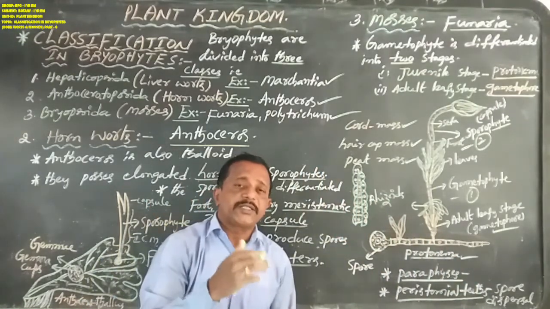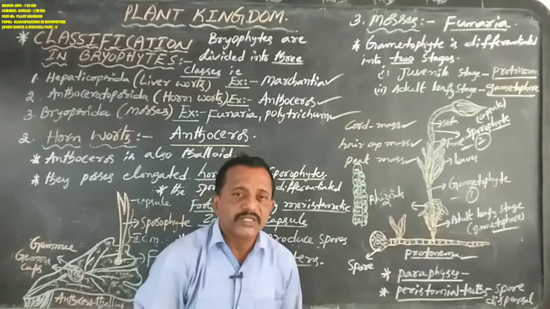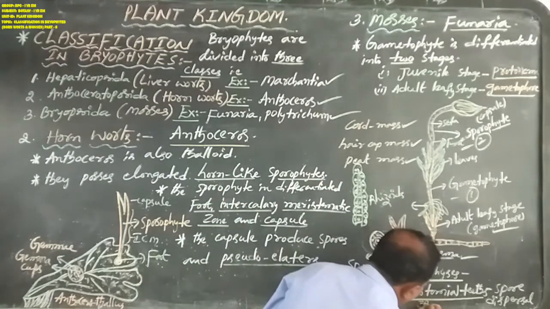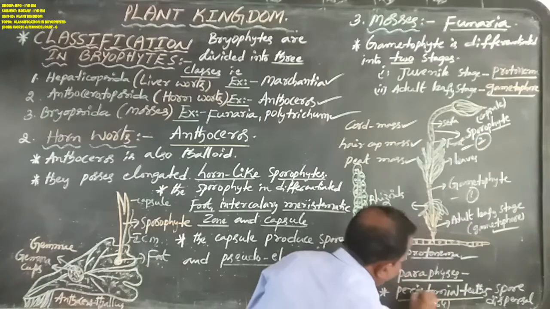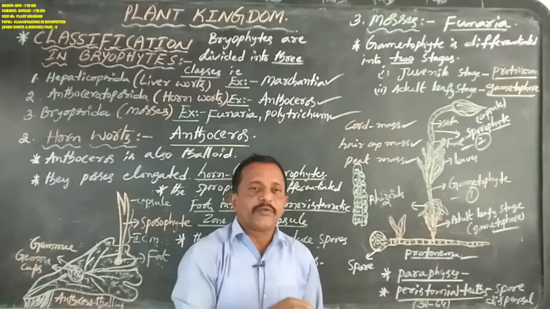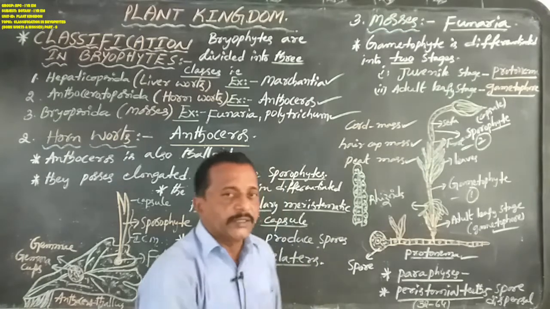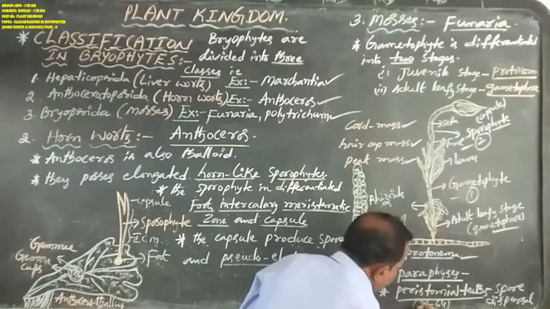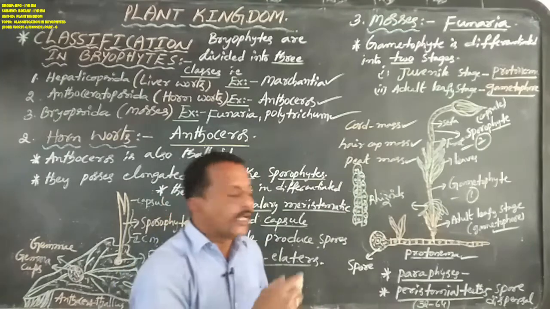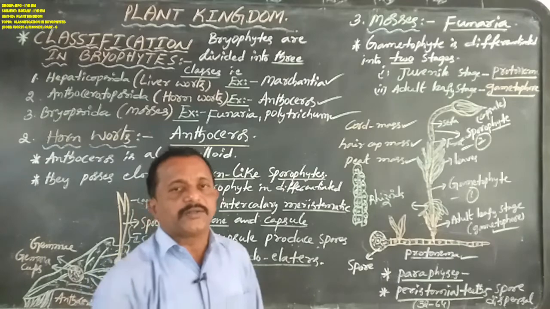These peristomial teeth number 32 to 64 in Funaria and Polytrichum. The Funaria capsule and the Polytrichum capsule are surrounded by 32 to 64 peristomial teeth, which help in spore dispersal.